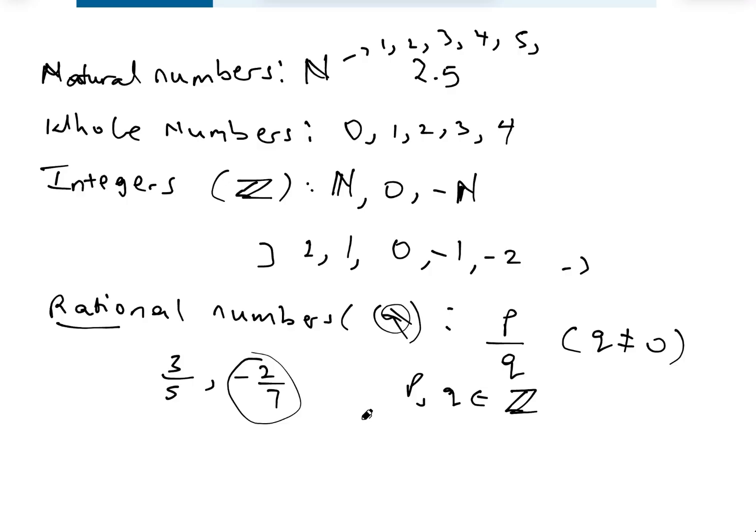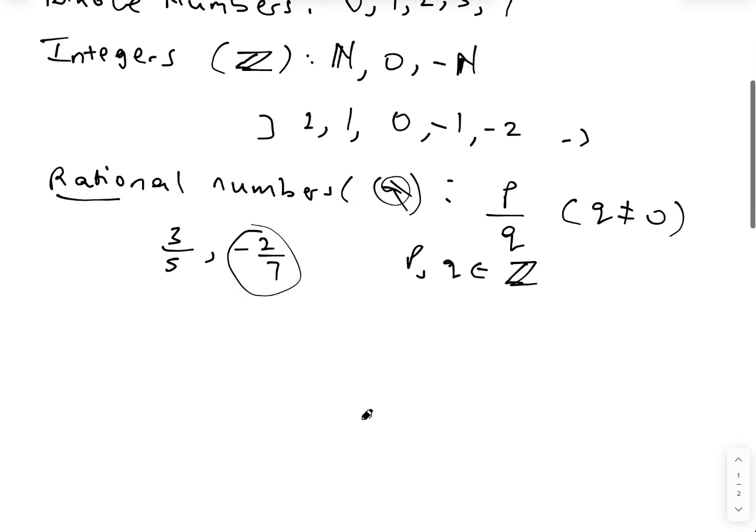So any number that is not a rational number is going to be what we call an irrational number. So if a number is not rational, then it is going to be irrational.